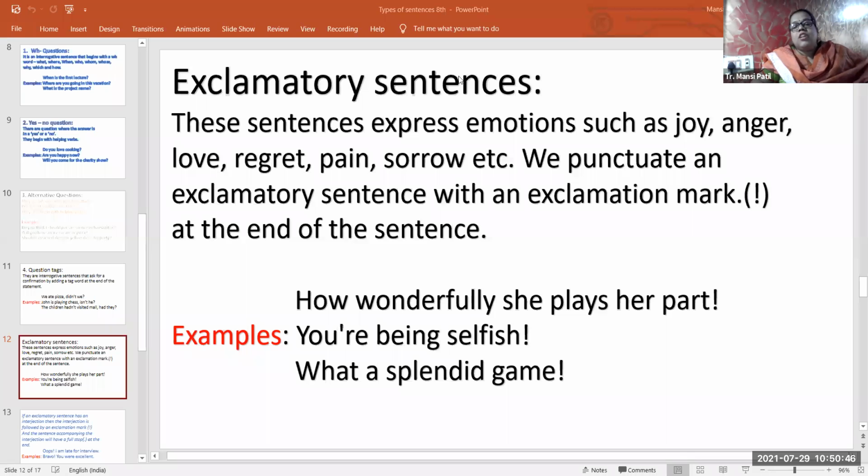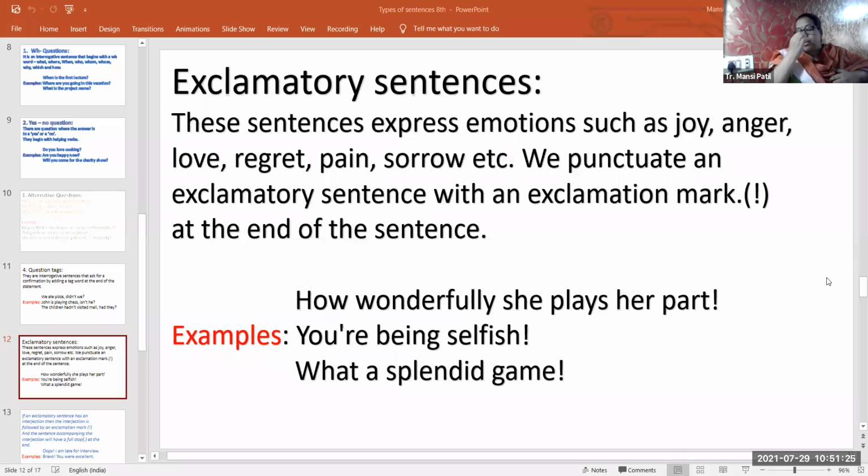You can mute yourself. So here you can see the sentences expressing emotions too. What a splendid game. You are being selfish. How wonderfully she plays her part. Okay, so in these expressions, all these sentences express emotion. The second sentence expresses anger. The first sentence shows joy. The last sentence shows joy again.